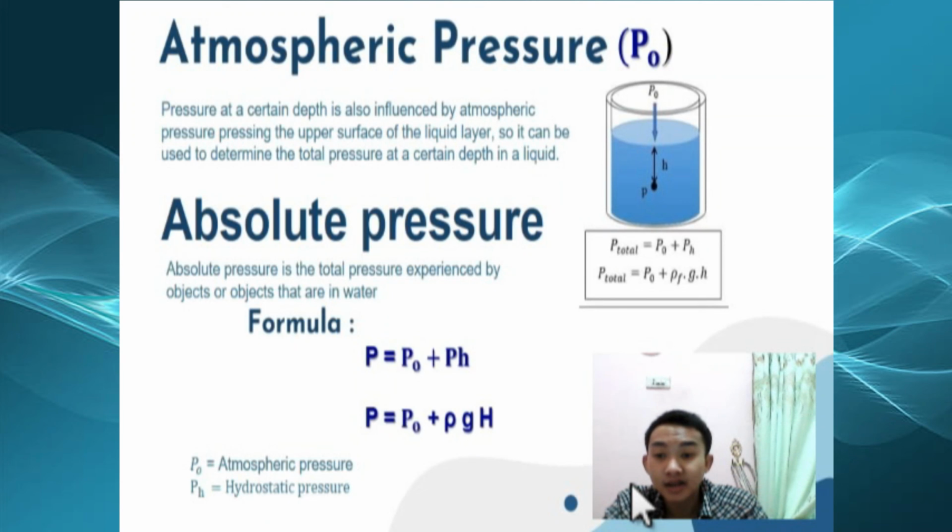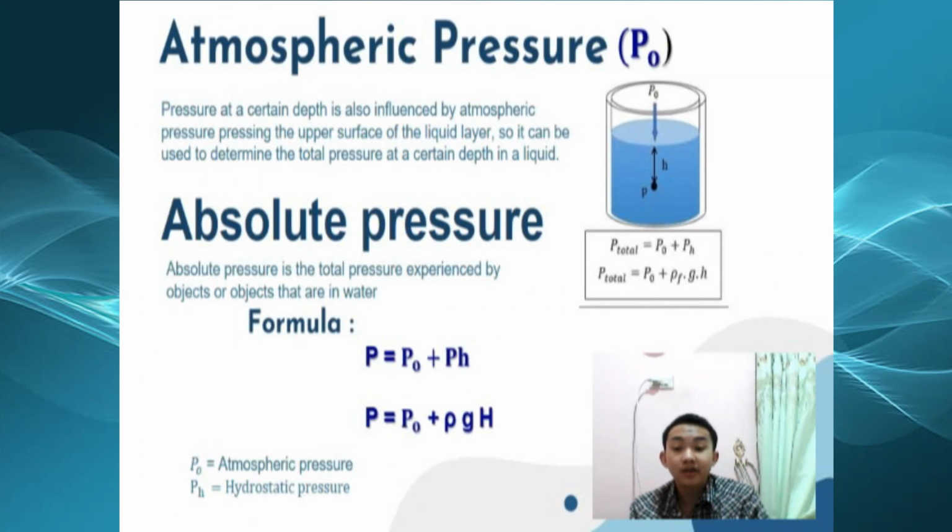And then is absolute pressure. Absolute pressure is the total pressure experienced by objects that are in water and is expressed by the formula: absolute pressure is atmospheric pressure plus hydrostatic pressure, that is, atmospheric pressure plus rho times acceleration due to gravity times height.